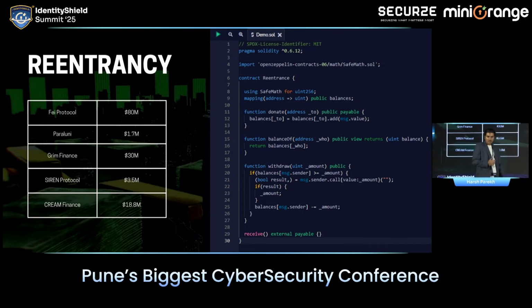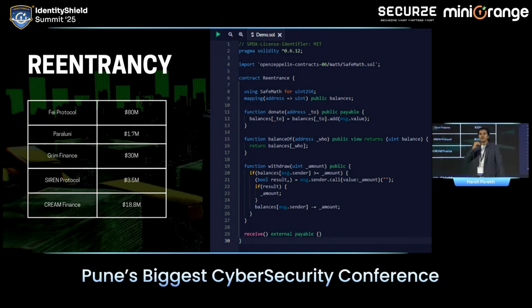If you come down on line number 15, we check the balance of a person. So we check the balance of the one who is going to donate. The donor's balance is what we are checking there. Two things are clear. Coming down, on line number 19, there is the withdraw function. On the withdraw function, there is a vulnerability called reentrancy. Now understand the logic over here. This is the most important part to crack.